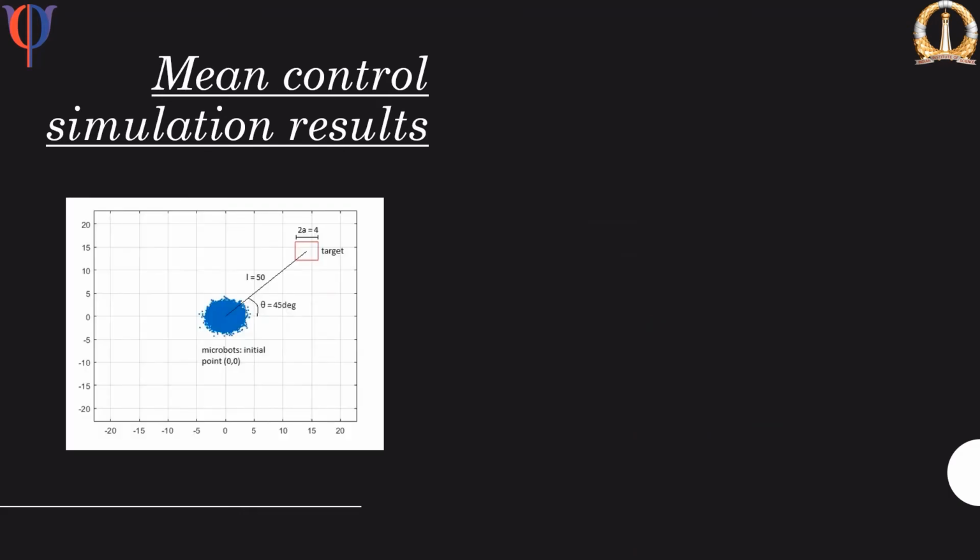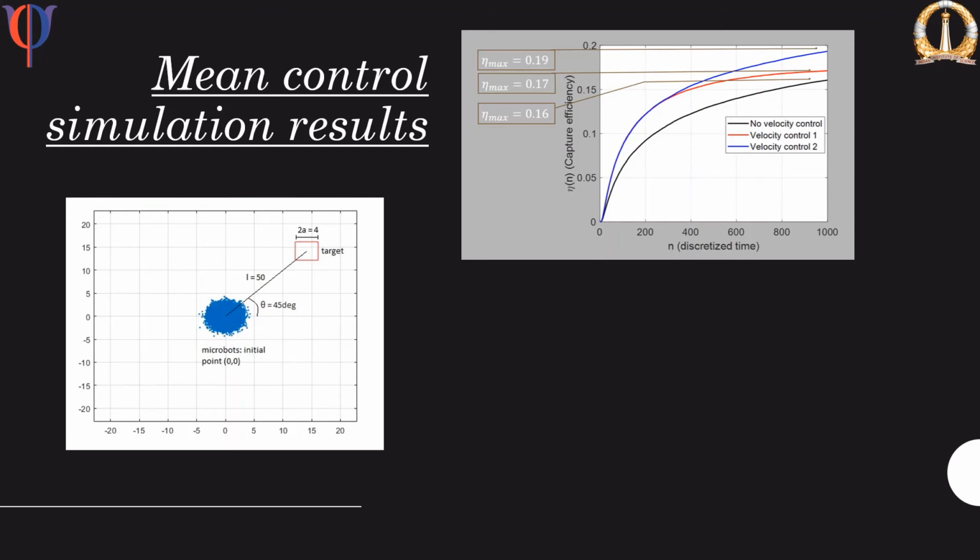Following this approach of developing a control technique, we have modeled the zero control behavior of the swarm for a square-shaped target region. We also incorporated two mean control techniques, velocity control 1 and 2, which show an improvement in the capture efficiency, meaning the fraction of total bots reaching the target.